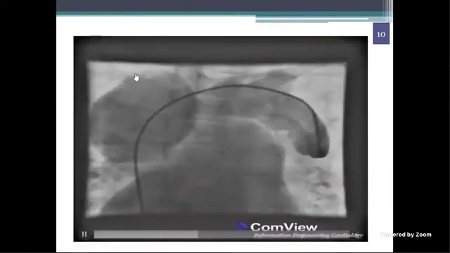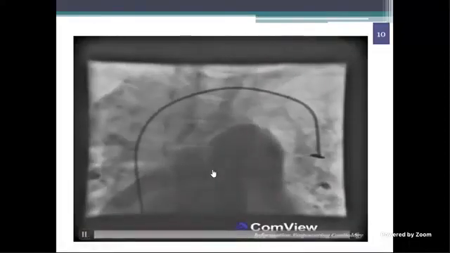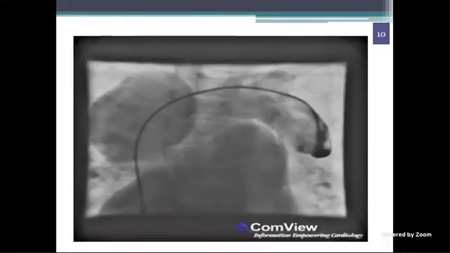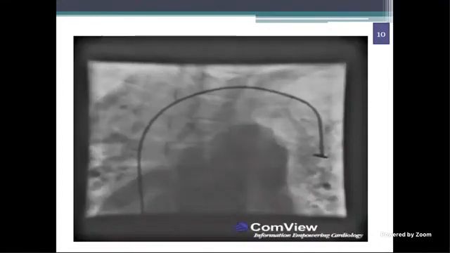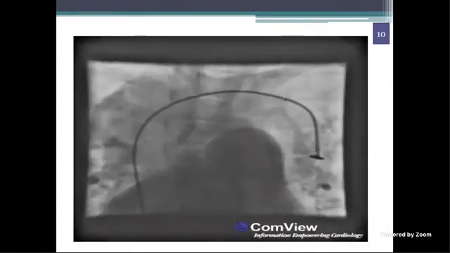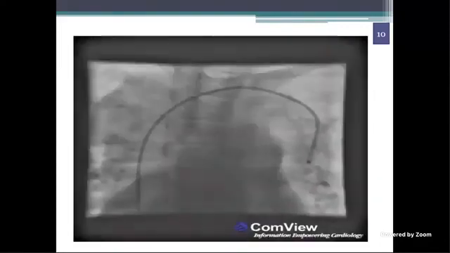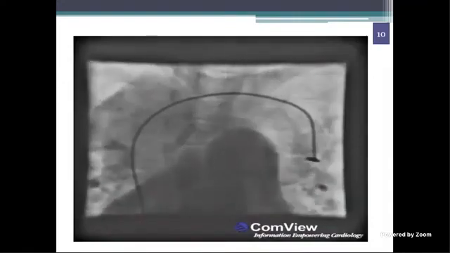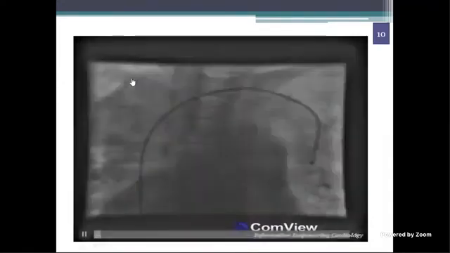Sir, is it post-Glenn? Like, the catheter goes from IVC, right atrium, then into SVC, anastomosed to the pulmonary artery. In Glenn, you will never be able to enter from the IVC. Can you enter? Sorry, I mean.